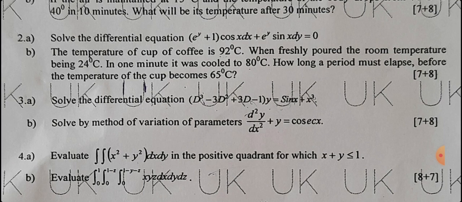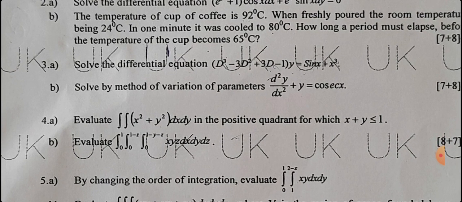Third b bit. Solve by the method of variation of parameters. It's a direct problem. You calculate the complementary function first and identify u and v. Then you calculate A and B using the method of variation of parameters and directly you can find the solution.